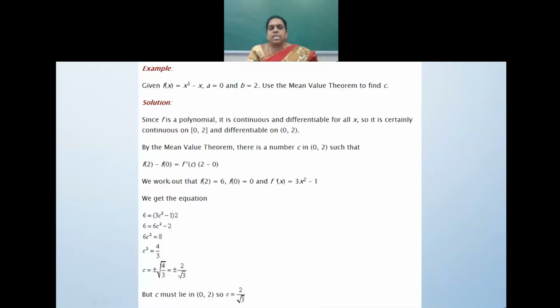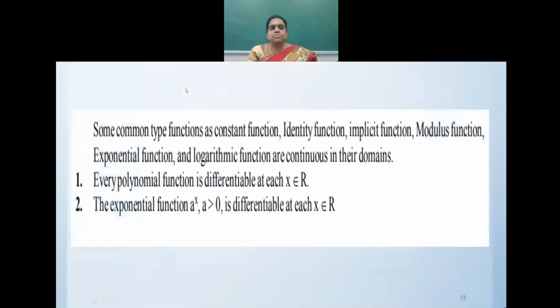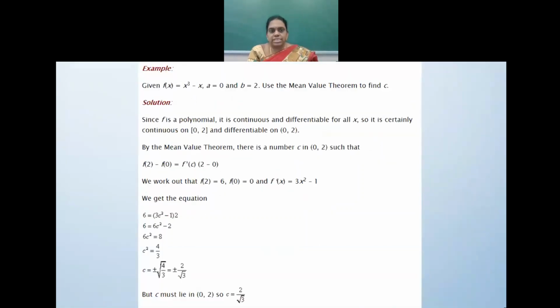We work out that f(2) value, we substitute here. We will get f(2) as 6 and f(0) as 0, and f'(x) is nothing but 3x squared minus 1. We get the equation, substitute here. 6 minus 0 is equal to (3c squared minus 1) into 2. So 6 is equal to 6c squared minus 2. 6c squared is equal to 8, or c squared is equal to 4 by 3. c is equal to plus or minus 2 by root 3. c must lie in the open interval (0, 2), which means that c should be positive. Hence c is 2 by root 3.